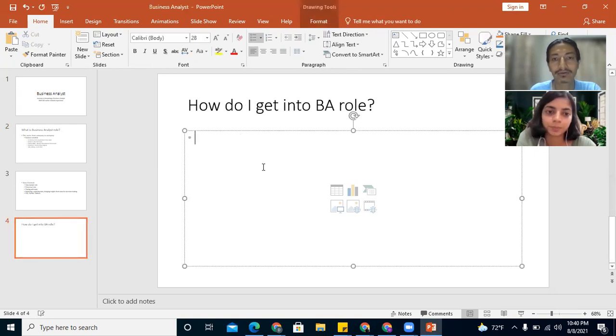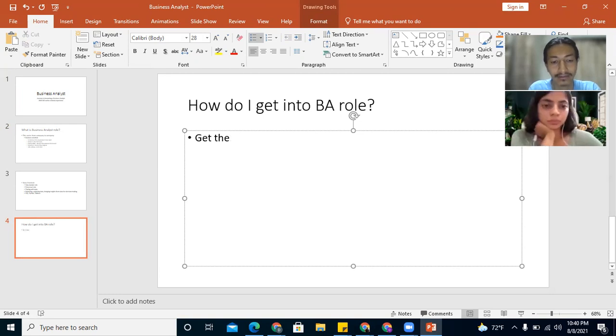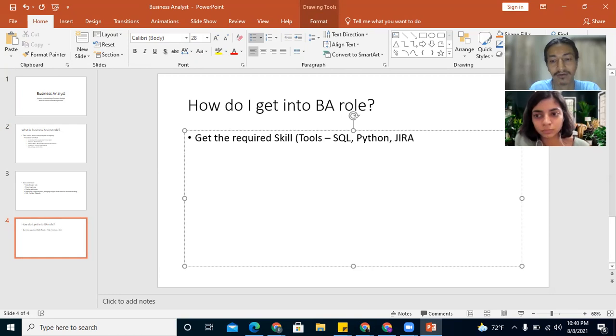So first, how do I get into a BA role? The first one is to get the required skills, the required toolset. I would say rather than skill, skill is a vast term. To be specific, the tools like maybe SQL or Python, or if it requires Jira, then some experience of Jira, whatever tools are required.